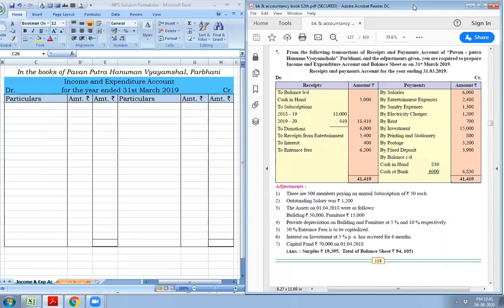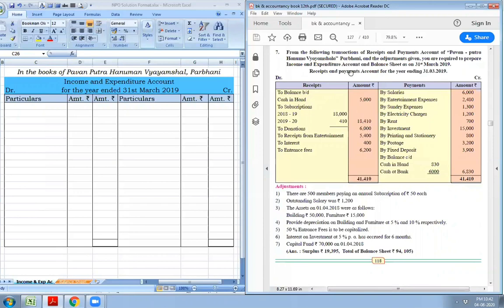In this session, I am going to solve question number 7. Let us read the question first. From the following transactions of receipt and payment account of Pavan Putra Hanuman Vyamshala, Parvani, and the adjustments given, you are required to prepare income and expenditure account and balance sheet as on 31st March 2019.